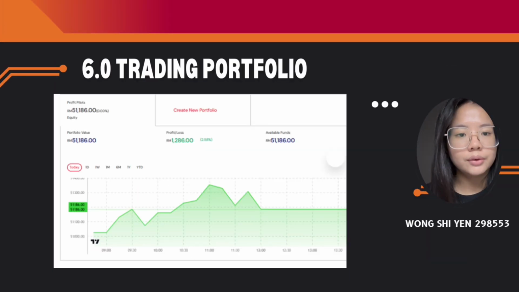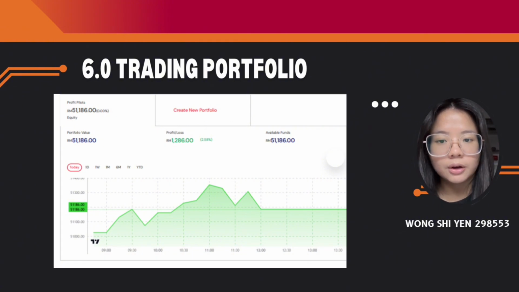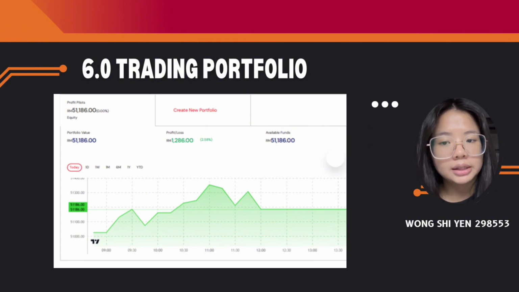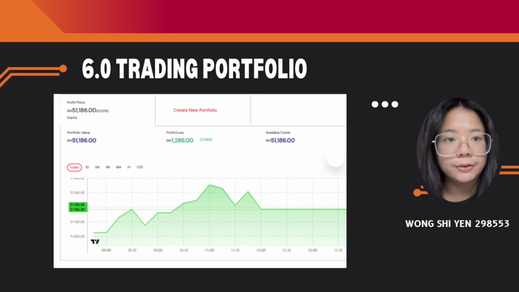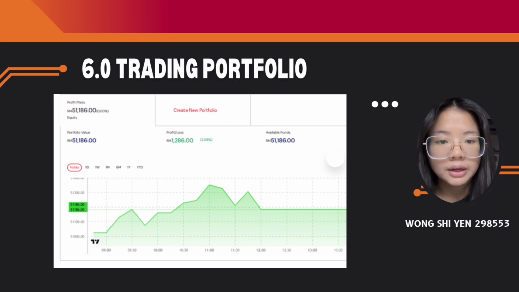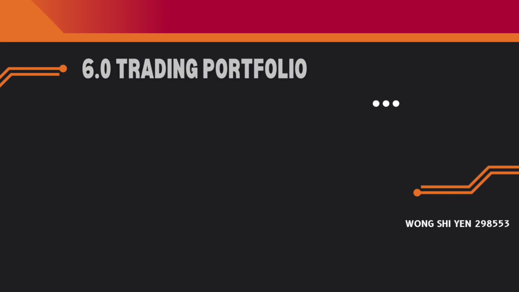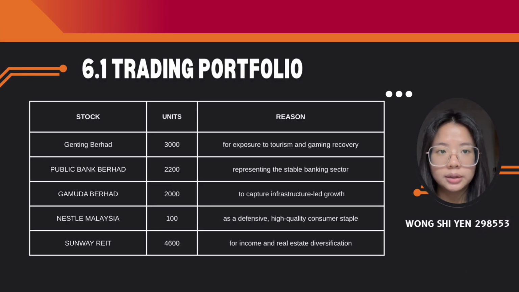Okay, so I will walk you through the trading performance of our portfolio, which is named Profit Pilots. Over a short but active 2-week period from December 15 to 29, 2025, this portfolio was built with a clear goal, which is to balance both stability and growth through smart diversification across 5 key sectors of the Malaysian economy. Our strategy was built on one core idea, which is don't put all the eggs in one basket.